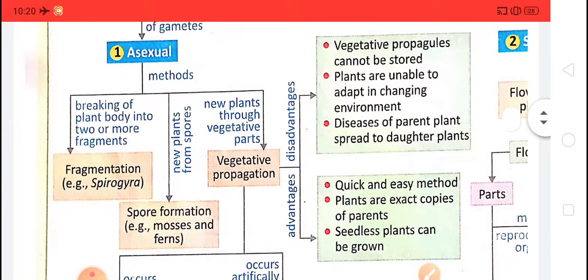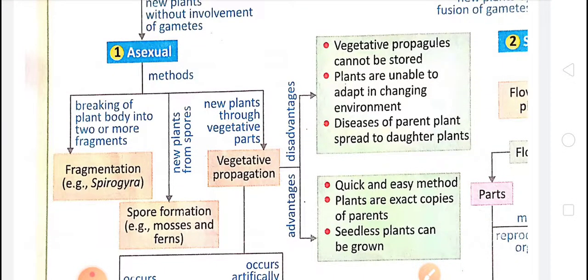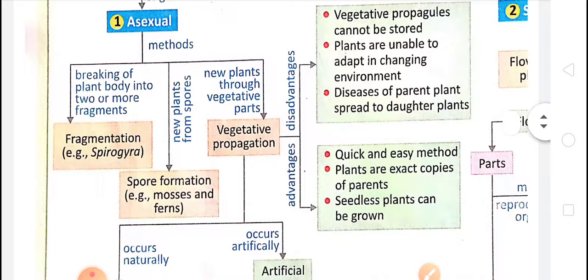Children, now see first asexual methods. In the asexual method, as I told you, the new plant grows without the involvement of seeds. Basically there are three methods that we have in the 7th standard syllabus. The first one is fragmentation.